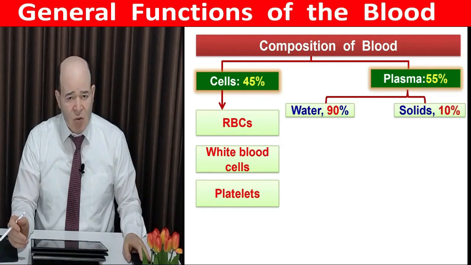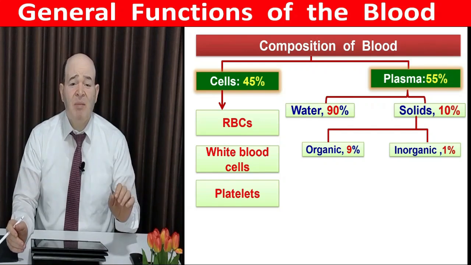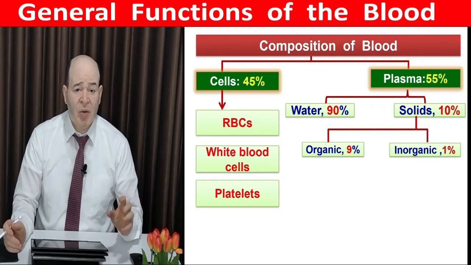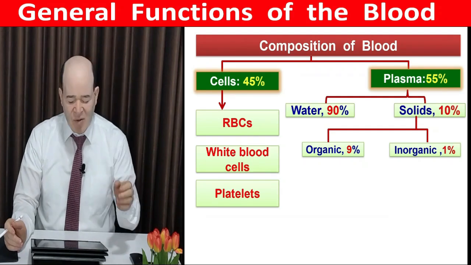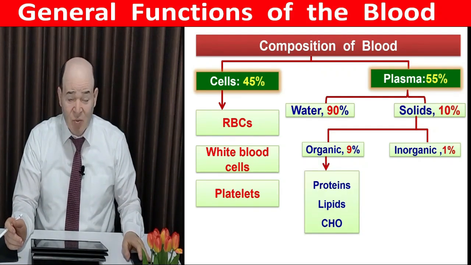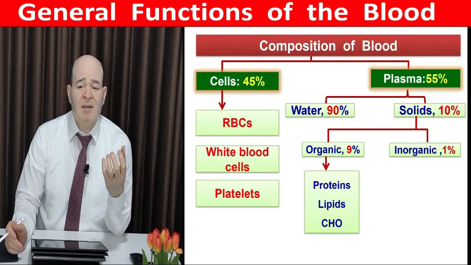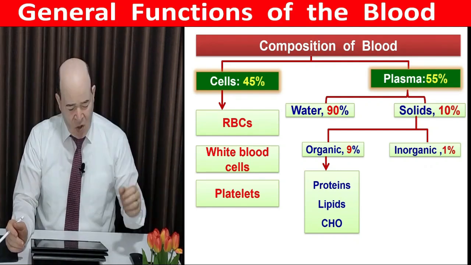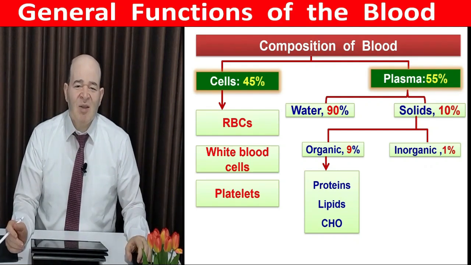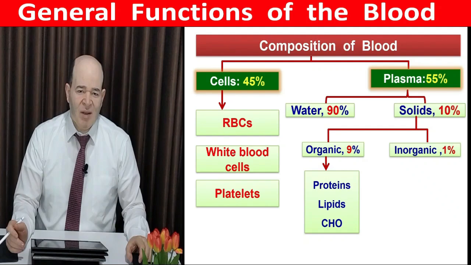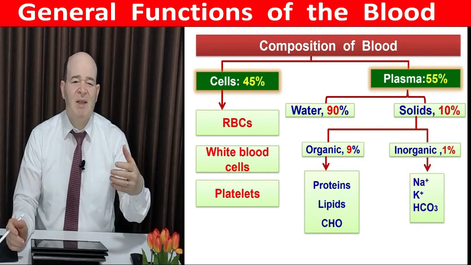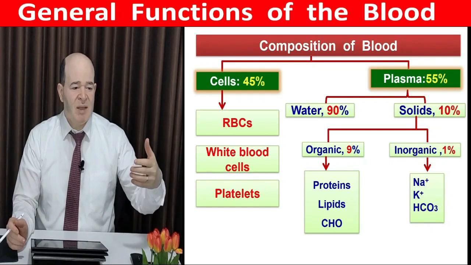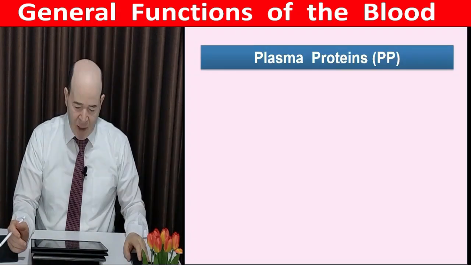90% of plasma is composed of water and 10% is composed of solids. Solids may be organic or inorganic. Organic substances, as you know, are substances which contain carbon, like carbohydrates, lipids, and proteins, and they are synthesized biologically inside living cells. While inorganic substances are those that lack carbon, like minerals, and they are present whether inside the body or in nature, in the river, in the mountain, in the sea, and so on.